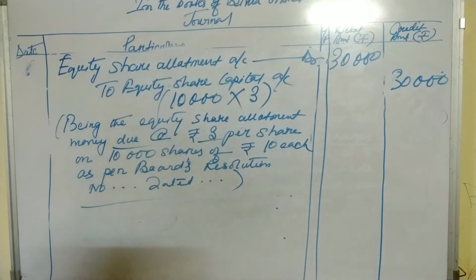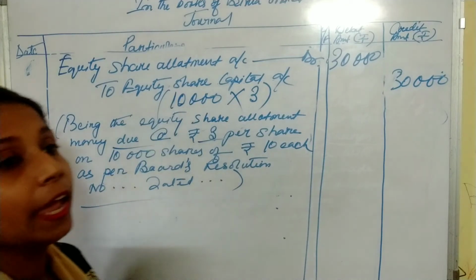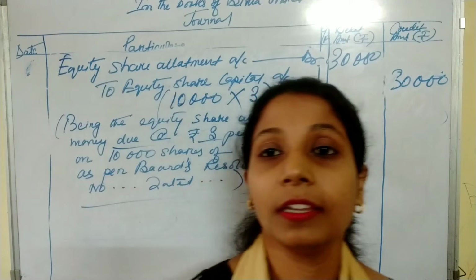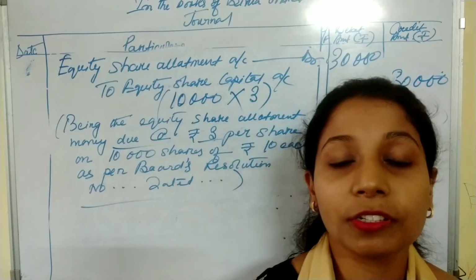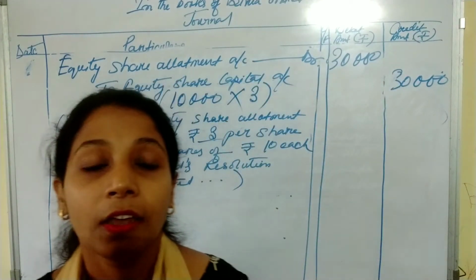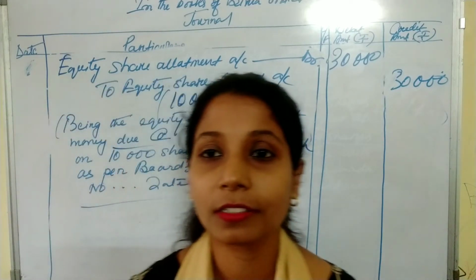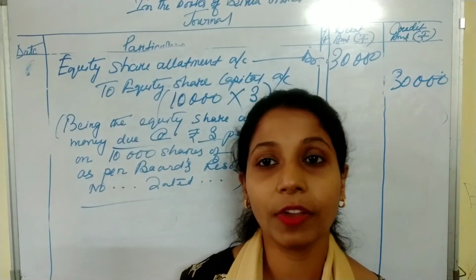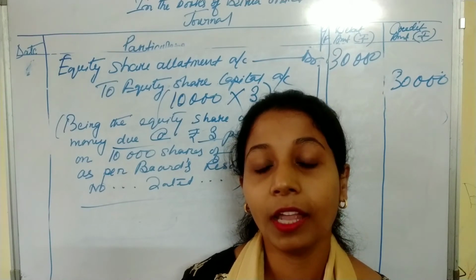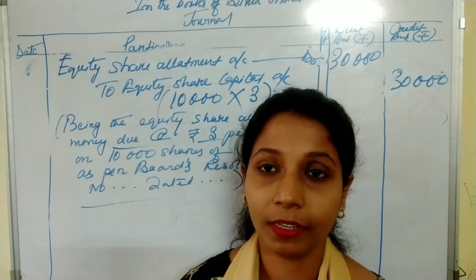So now the company will receive the allotment money. In the question it is said that one shareholder holding 300 shares has paid his first and final call money along with his allotment money.